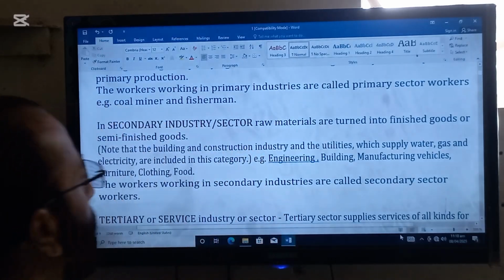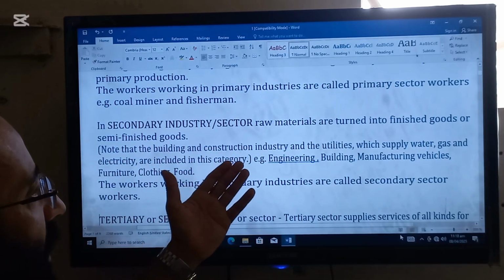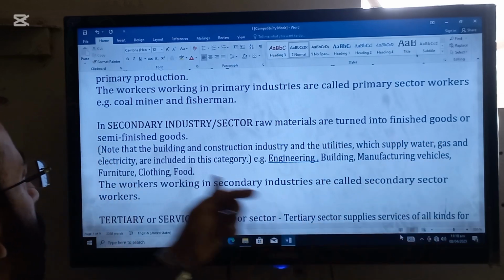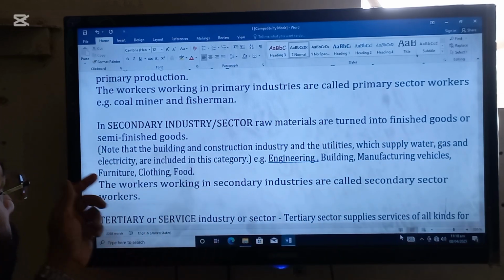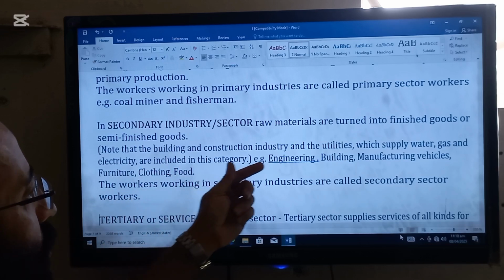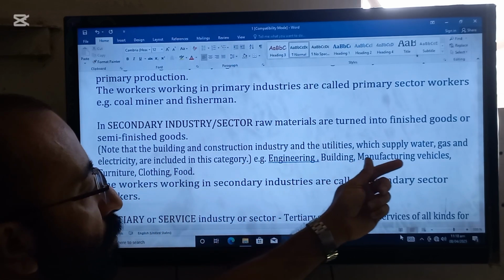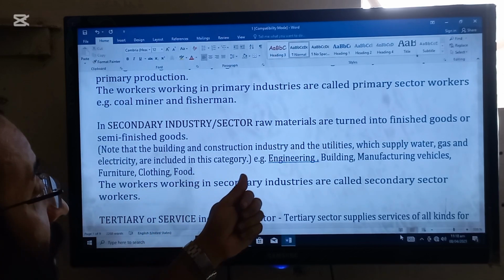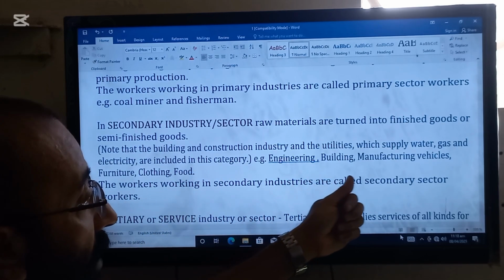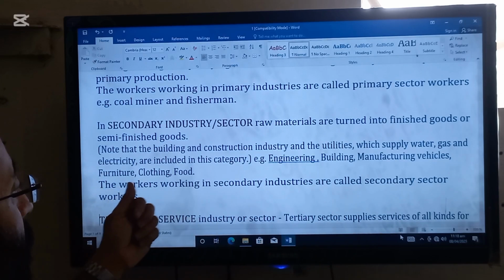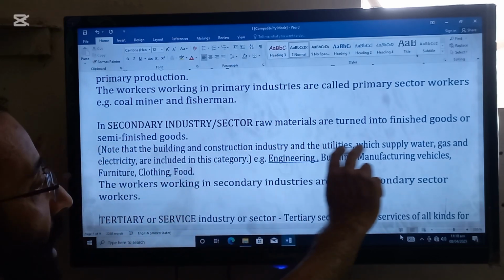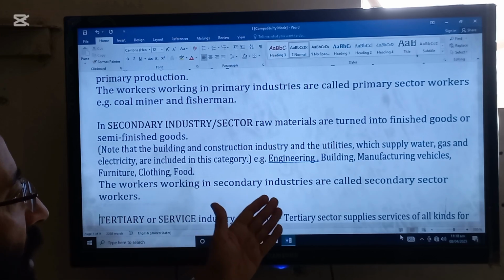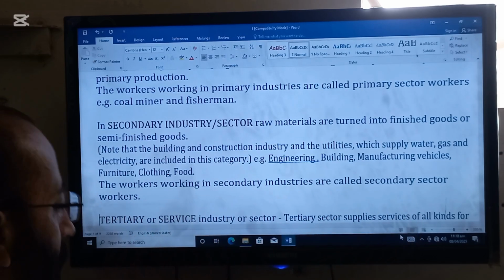Likewise, in the secondary industry or secondary sector, raw materials are turned into finished goods or semi-finished goods. Note that the building and construction industry and the utilities which supply water, gas, and electricity are included in this category. For example, engineering, building, and manufacturing vehicles, furniture, clothing, and food. So these are the examples of the secondary sector, and the workers in secondary industries are called secondary sector workers.